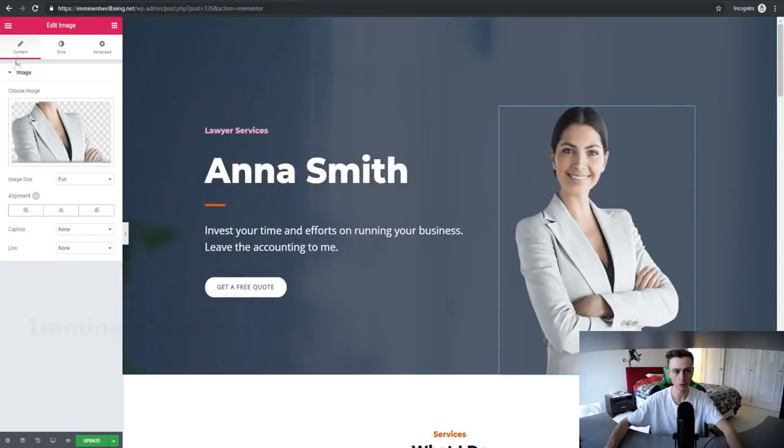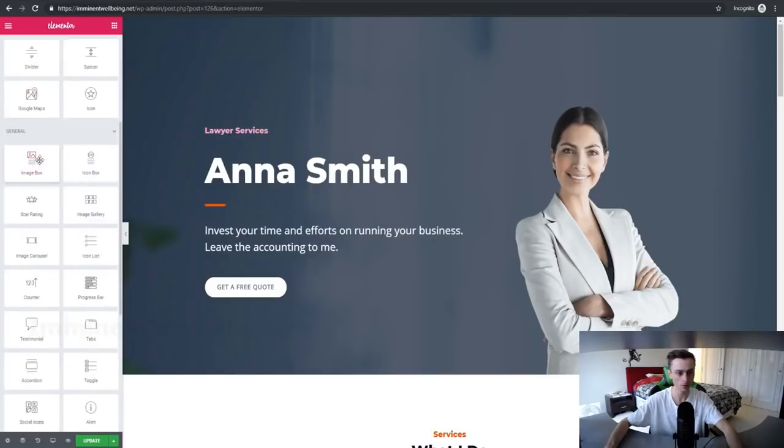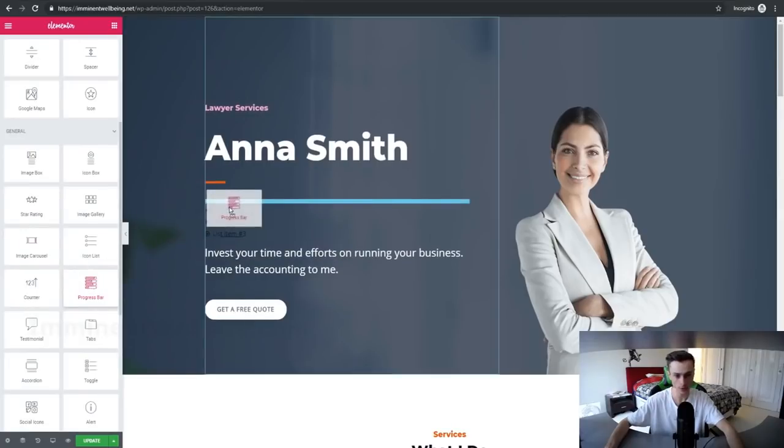What we can also do if we click this button right here is actually see all the elements. So we can drag and drop a heading, text editor, videos, an icon list. So we can add this right here if we want. We can add a progress bar, so we can add this right here.